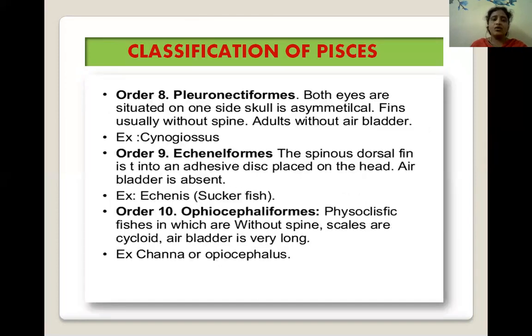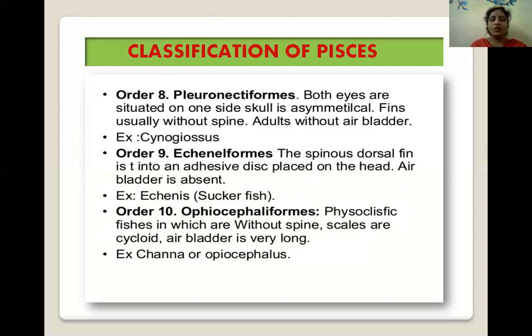Next, eighth order, Pleuronectiformes. In this Pleuronectiformes order, the fishes have both eyes situated on one side. Skull is asymmetrical. Fins usually without spines. Adults without air bladder. Examples include Synaptura.